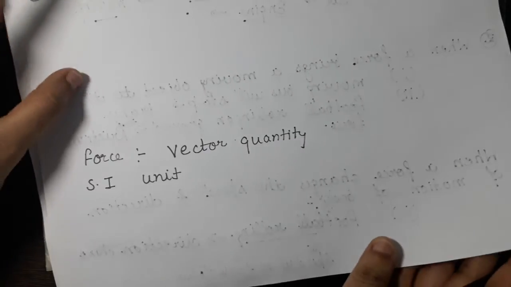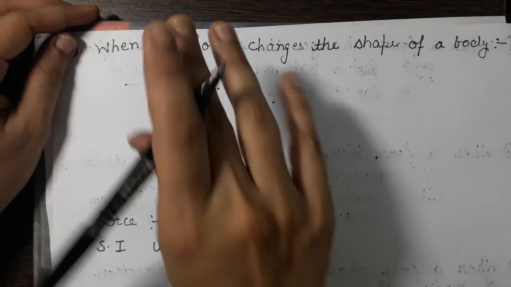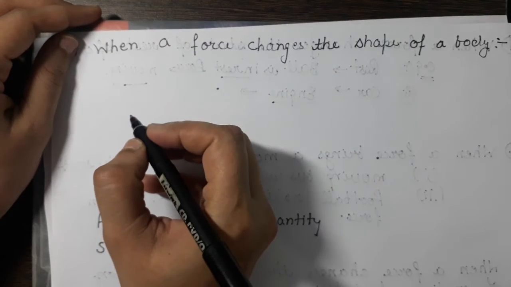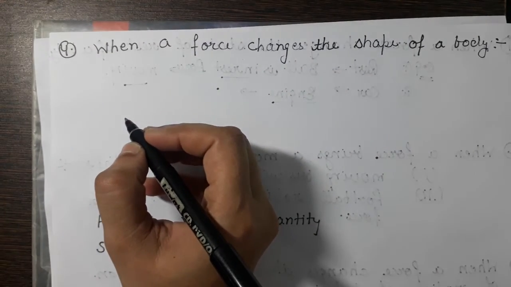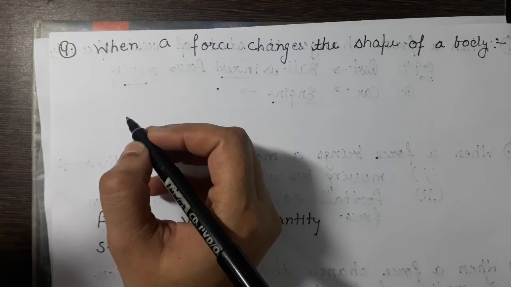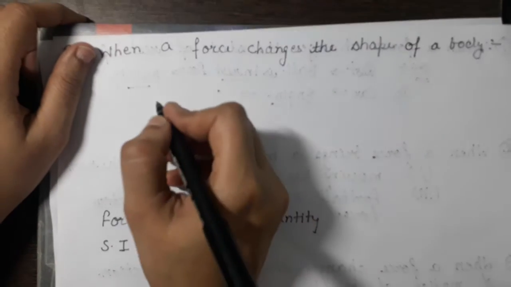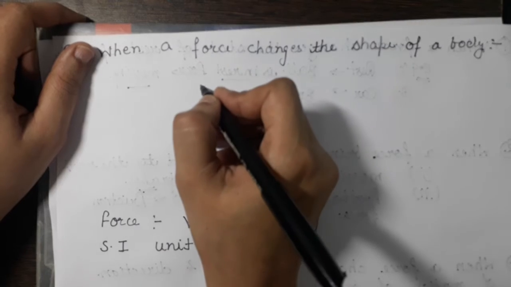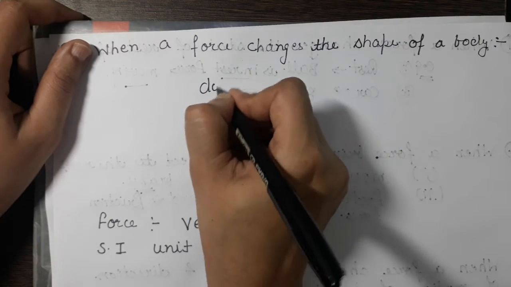Now come to the fourth case, when a force changes the shape of the body. Shape of the body can be changed by applying force. The best example of this effect is in our kitchen. Dough ball.